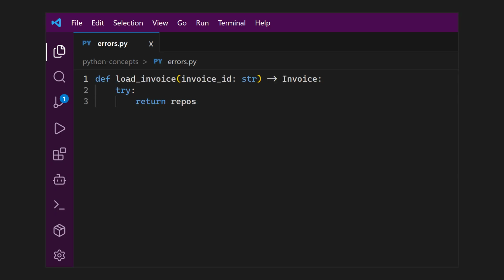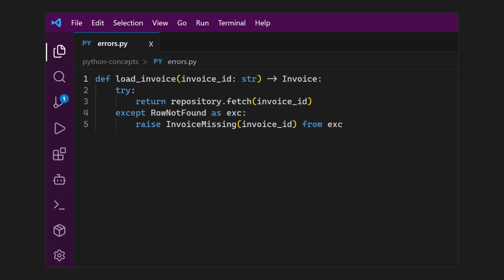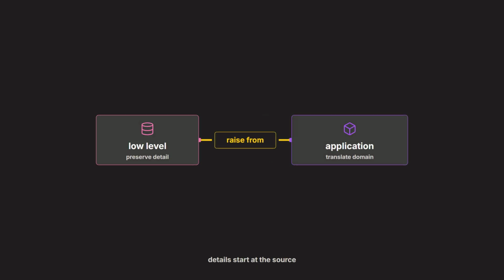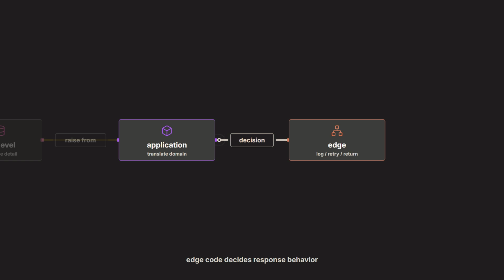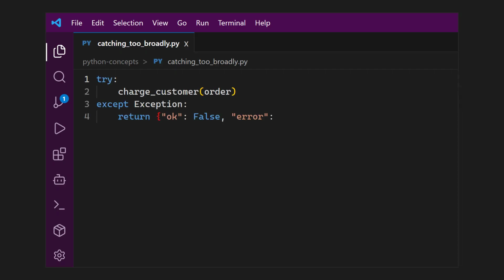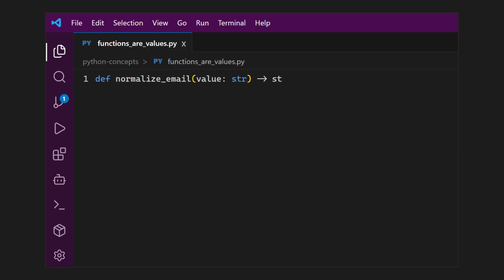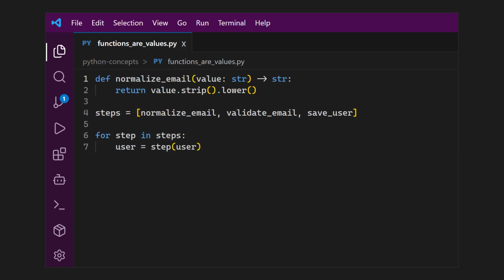The seventh concept is exception handling. An exception should be handled by the layer that has enough information to make a decision. Low-level code can preserve details. Application code can translate those details into a domain error. Edge code can decide what to log, retry, or return to a caller. Problems usually start when code catches too broadly, hides the original cause, or converts every failure into the same generic message. The eighth concept is that functions are objects.